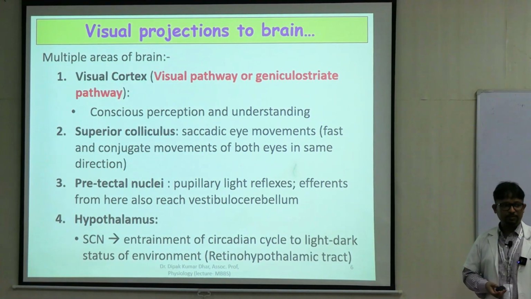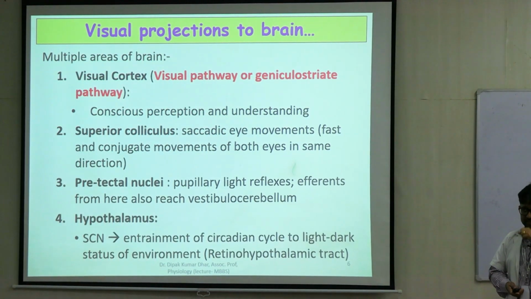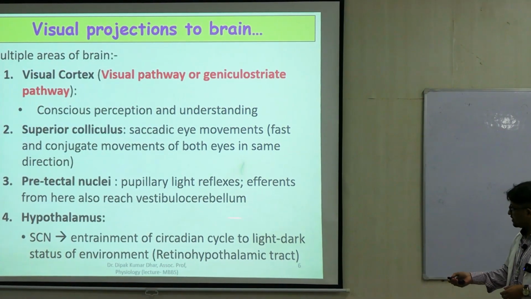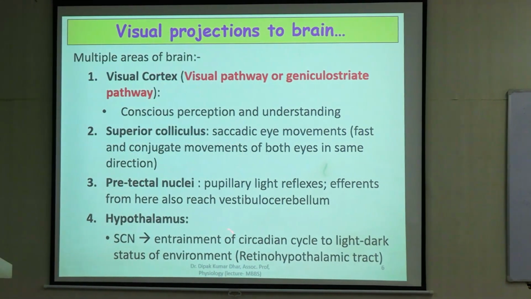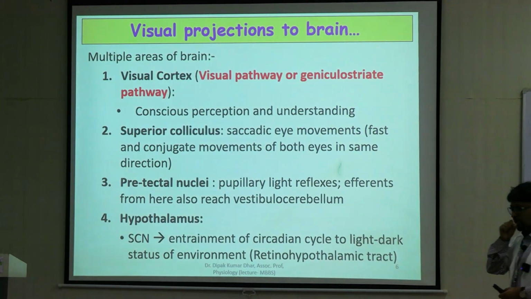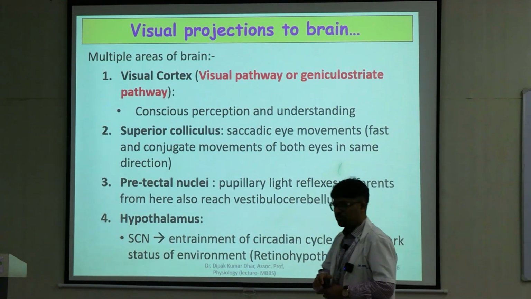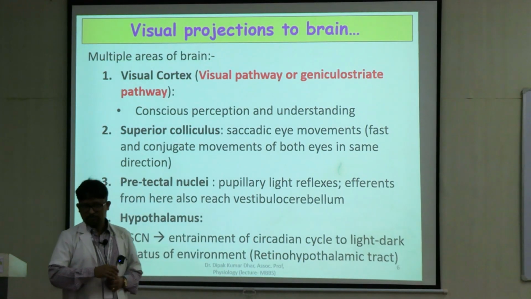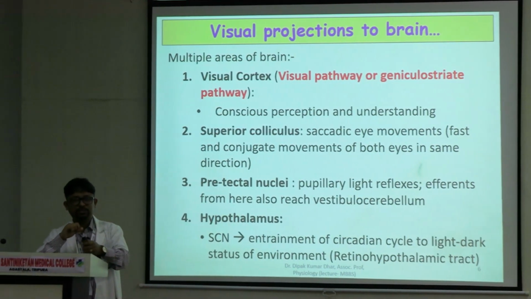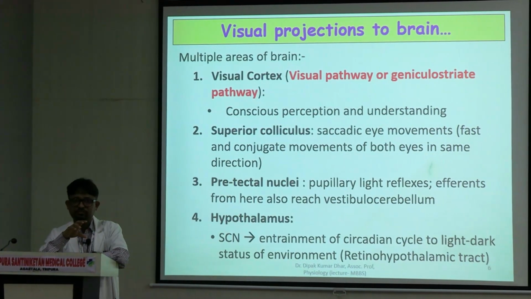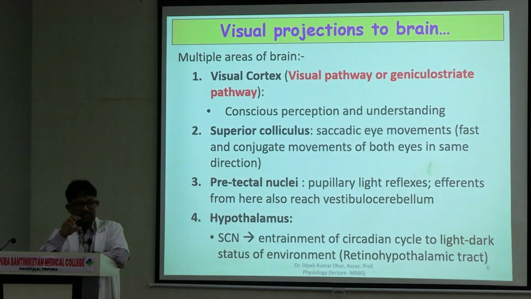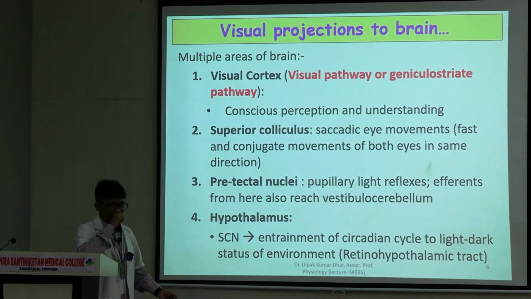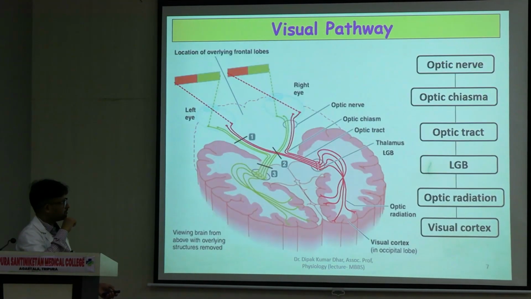Pretectal nucleus. Pretectal nucleus is responsible for mediating the pupillary light reflexes, right? And hypothalamus में भी कुछ projections जा रहे हैं. Hypothalamus में जो जा रहे हैं, these are responsible for retino-hypothalamic tract, circadian rhythm के लिए important है. तो retina में ganglion cell में there is one set of ganglion cells which have the pigment melanopsin. Now this set of ganglion cells reach the hypothalamus, forming the retino-hypothalamic tract.